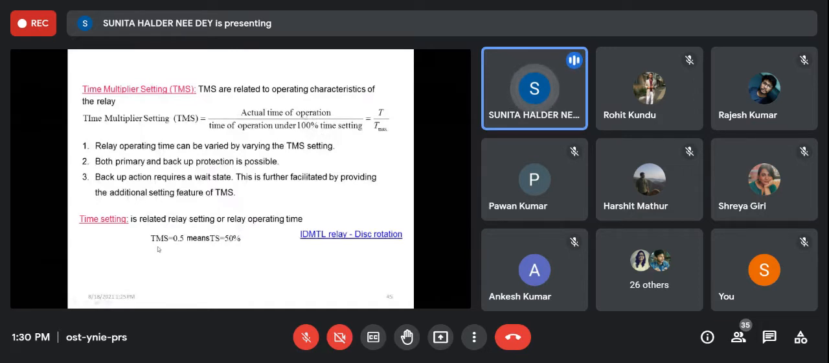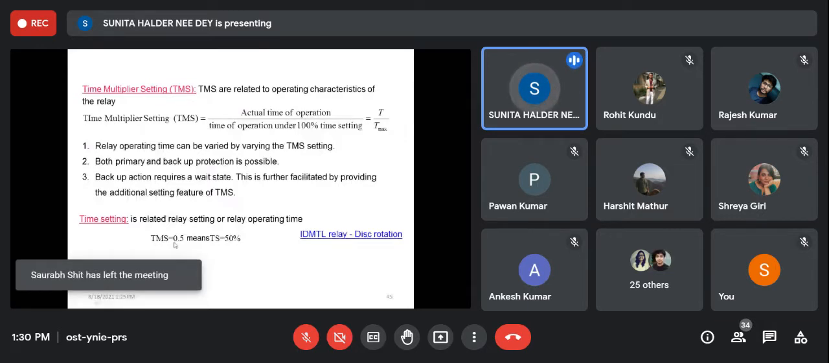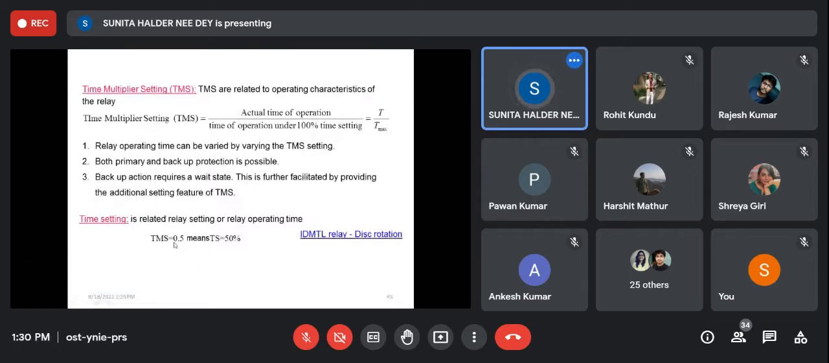TMS of 0.5 means the time setting is 50%. That means if the actual time of operation at 100% time setting is 5 seconds, then it will take 2.5 seconds to operate if the time setting is 0.5.